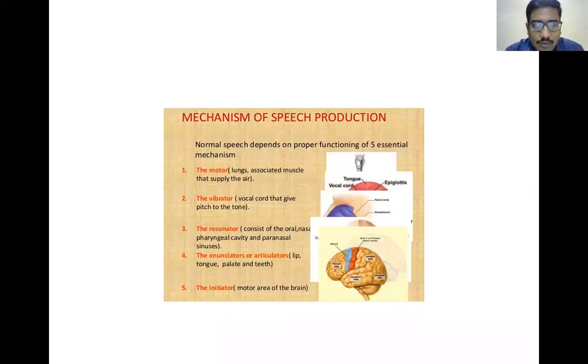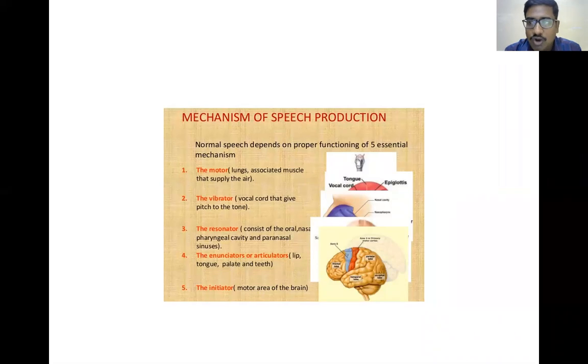The vibrator. The vocal cord is a vibrator. The movement, or mobility, of the vocal cords produces the sound. So this vibrator of the larynx is nothing but your vocal cords. And how the pitch of the tone is changed, I already mentioned. Due to movement of the cricothyroid muscle, the cricoid is moved anteriorly and posteriorly, and because of the lengthening and shortening of the vocal cord, the pitch of the sound is changed.